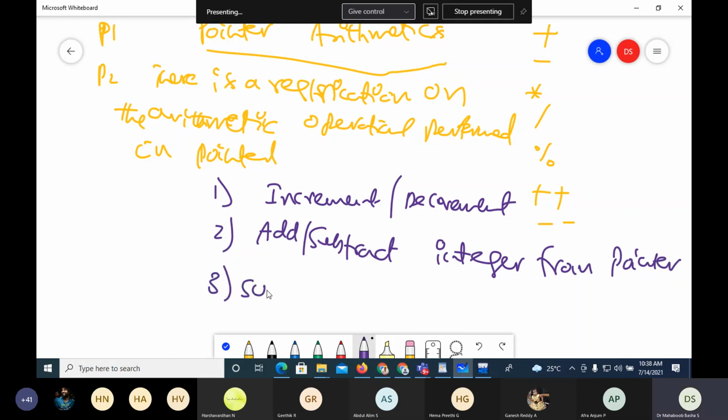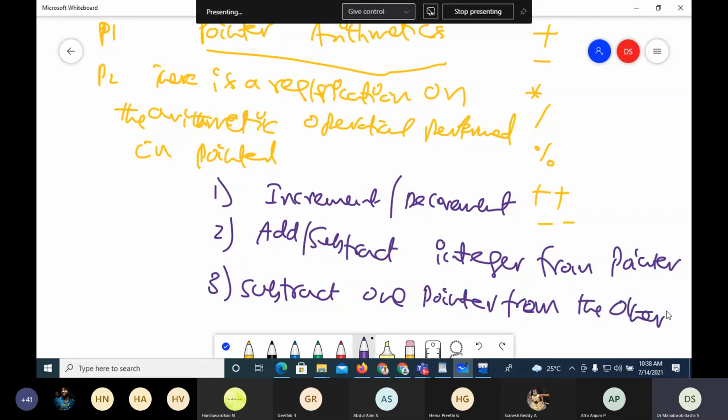Then subtract one pointer from the other. These are the only operations we can perform on pointers. Nothing else can be performed on pointers.